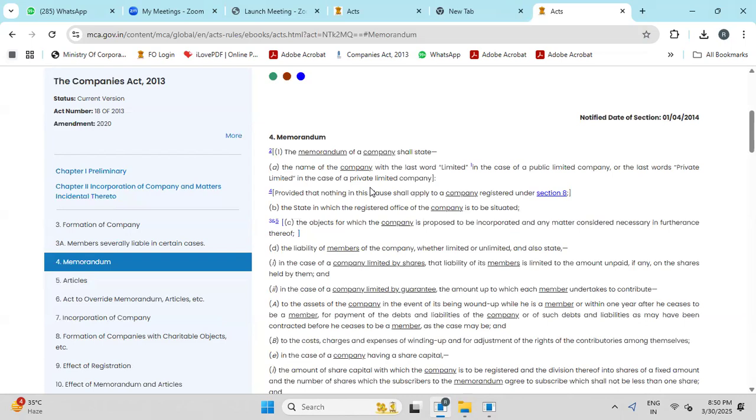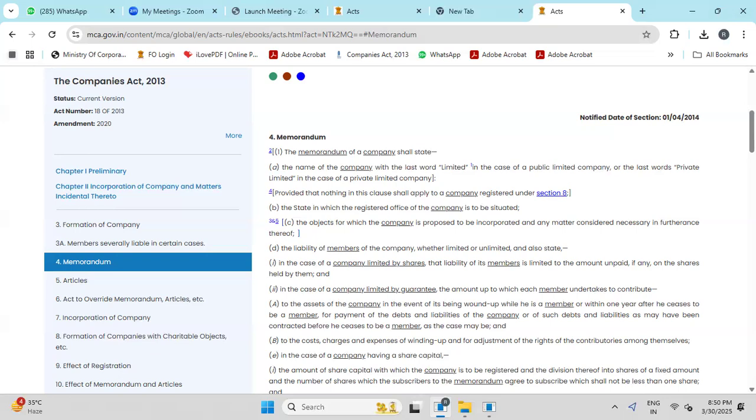The name of the company with the last word Limited in case of a public limited company, or the last words Private Limited in case of a private limited company. Provided that nothing in this section shall apply to a company registered under Section 8, because in a Section 8 company you cannot find Limited or Private Limited. So this is not applicable to a Section 8 company. In a Section 8 company, the last word comes like Association, Foundation.